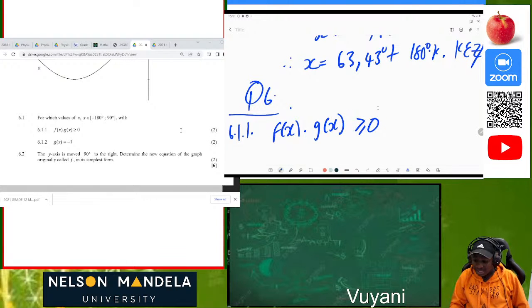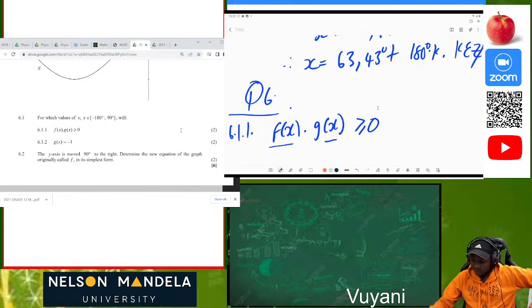So in other words, where are these two functions positive? Bear in mind that when you say positive 1 times positive 1, you get a number which is greater or equal to 0. But when your values are negative and positive, it won't be greater than 0. And when they are both negative, they're going to give you a value which is greater than 0. So we're just using that same conceptualizing mindset.